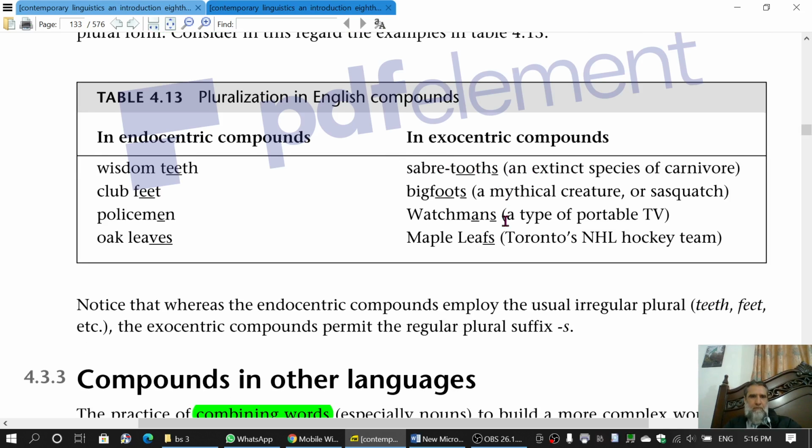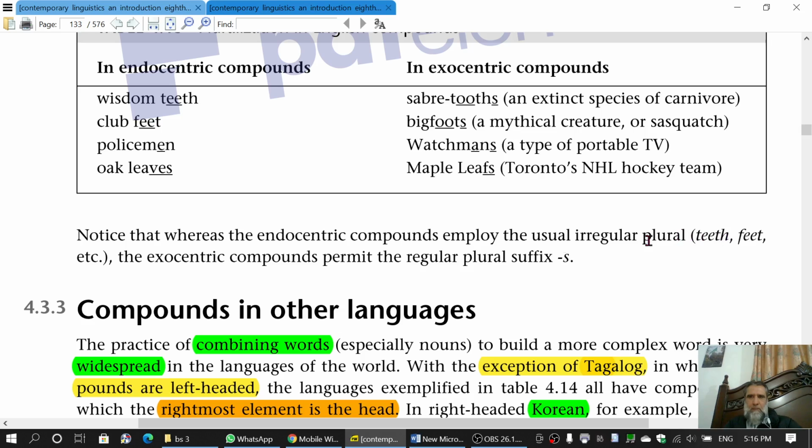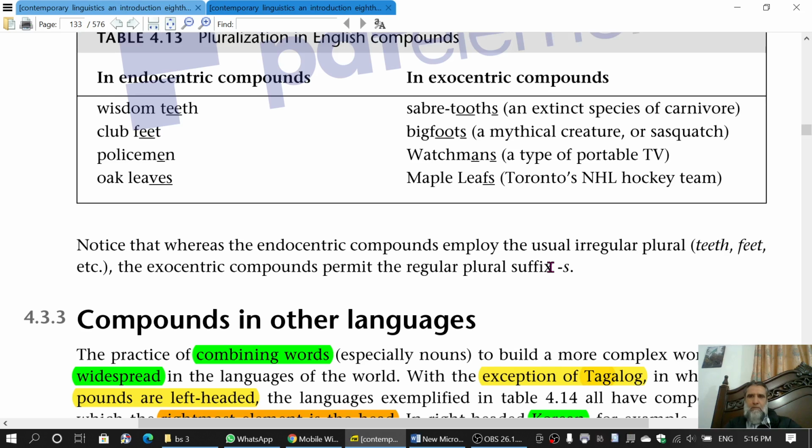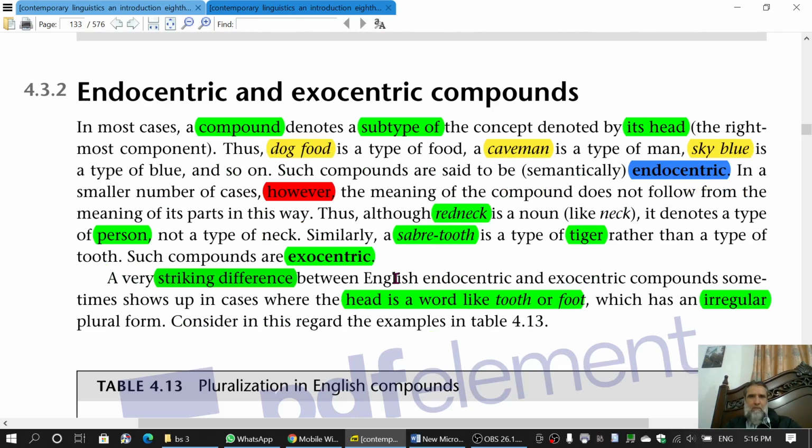Notice that whereas the endocentric compounds employ the usual irregular plural, teeth and feet, the exocentric compounds permit the regular plural suffix s. So these are the two kinds, endocentric and exocentric.